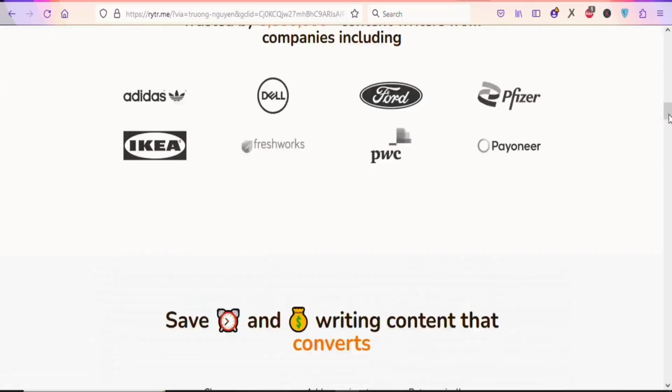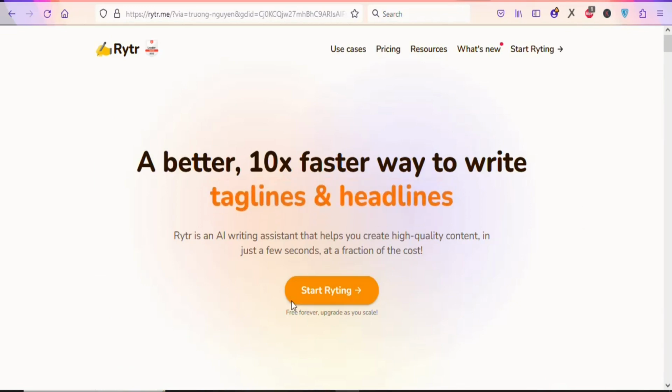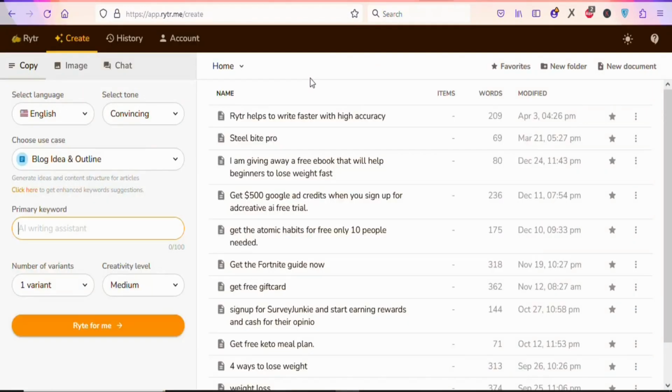So now what you have to do is sign up so that you can begin using this particular tool. To sign up, you are going to click right here, start writing. Once you click on it, you can enter your details and then create your free account. As you can see, this is my account, and you can see that I've been using it to generate a lot of things. You can see everything right here. So this particular tool is one of the best that you can use to make money from home.